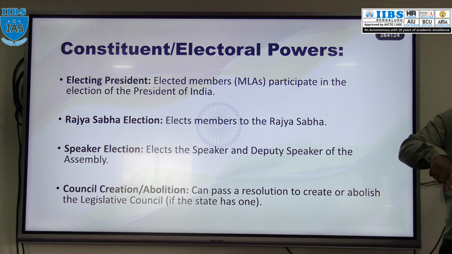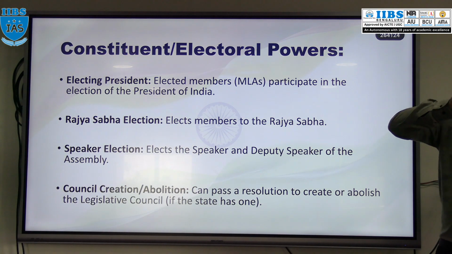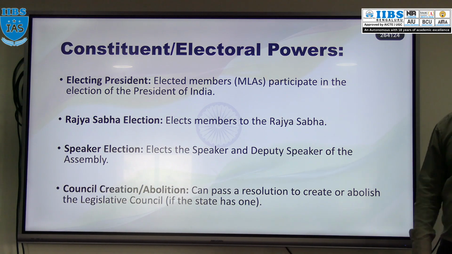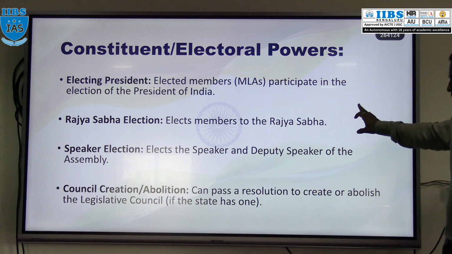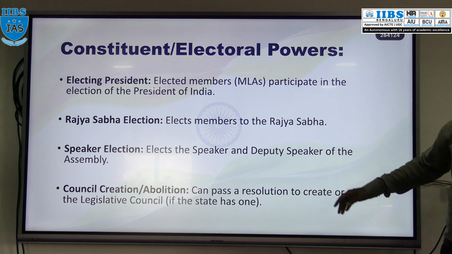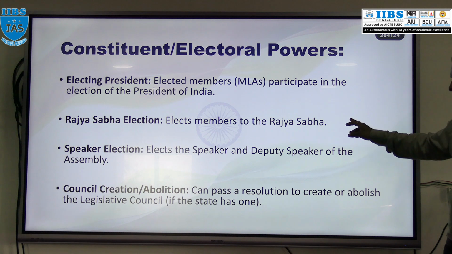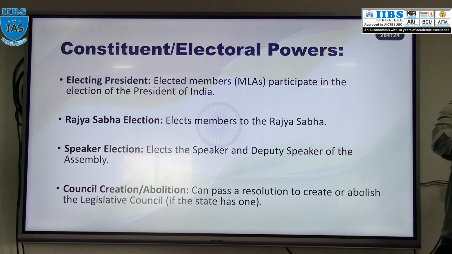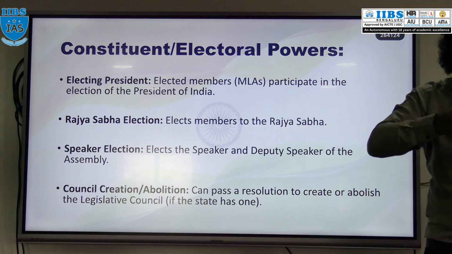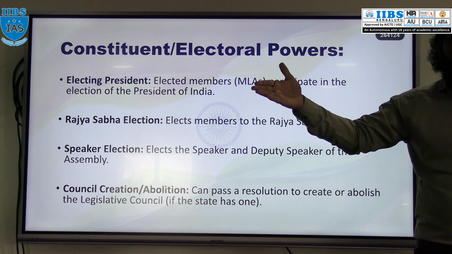Okay. Apart from that, Rajya Sabha is there, na? Rajya Sabha also we discussed. Who will elect the members of Rajya Sabha? MLAs, members of legislative assembly. And in the speaker election also they only participate. MLAs elect their speaker and deputy speaker from among themselves in the assembly. And regarding the creation of the council, till now we discussed the assembly and now we talk about the council, right?